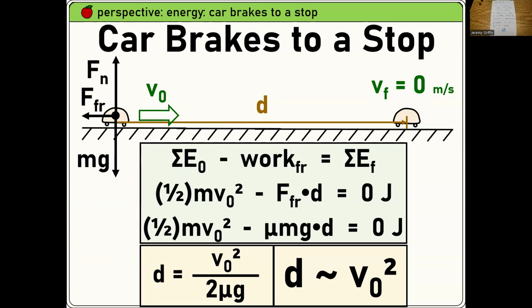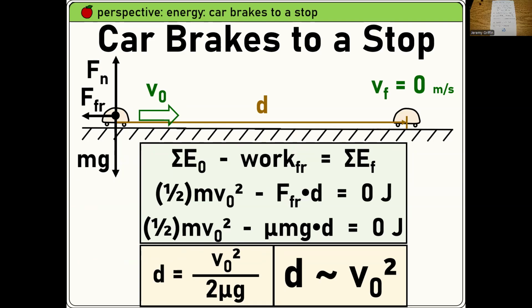Where did all the energy go? Into work done by friction. So I'll call it force times distance to make that an energy type term. So kinetic energy started out, minus the work done by friction, goes to 0. And then I can do some math and solve for some stuff. At the bottom here in gold boxes, I have braking distance as a function of starting speed. Take a look at that answer, that whole nice looking fraction right there. Which variable completely canceled out? The mass of the car.